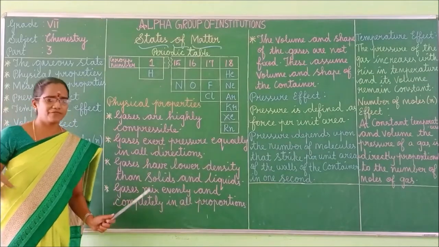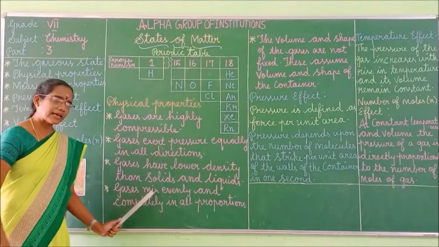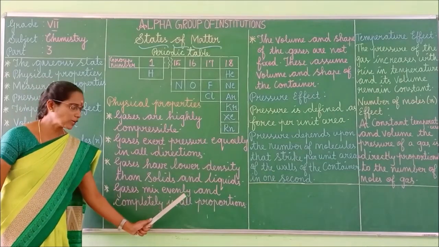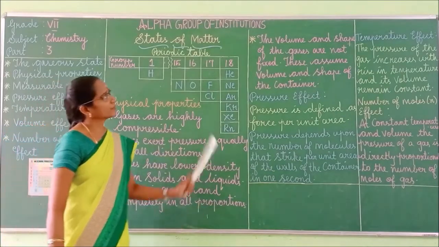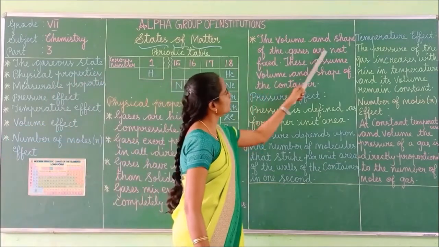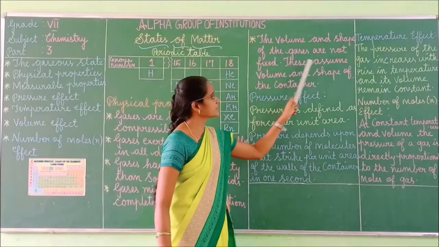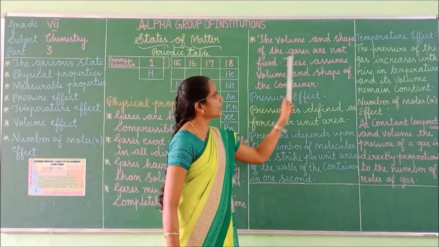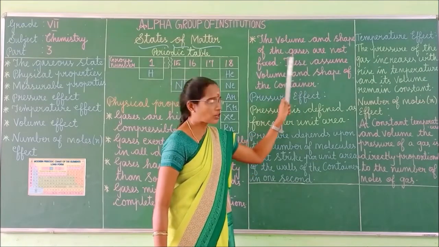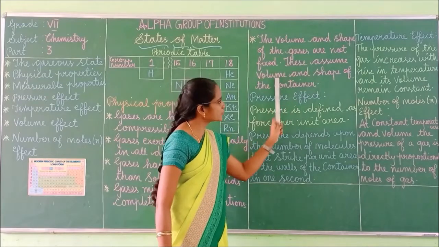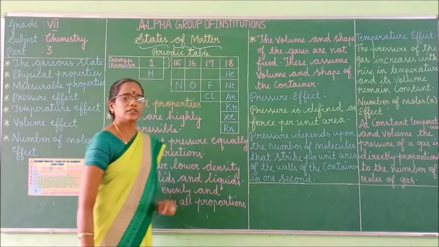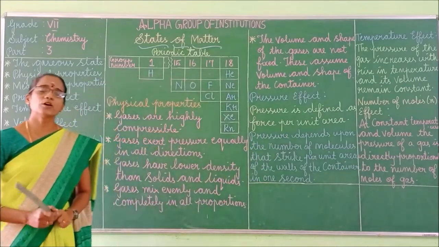It spreads everywhere. Next one, the volume and shape of the gases are not fixed. These assume the volume and shape of the container. Okay, so these are the physical properties of gases.